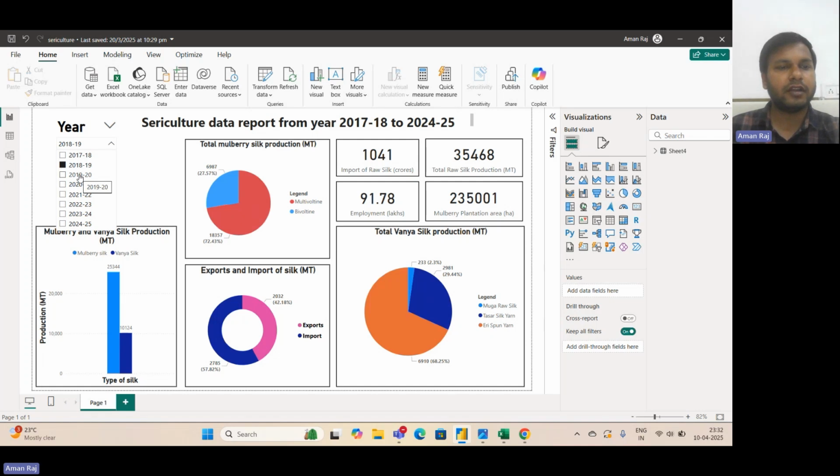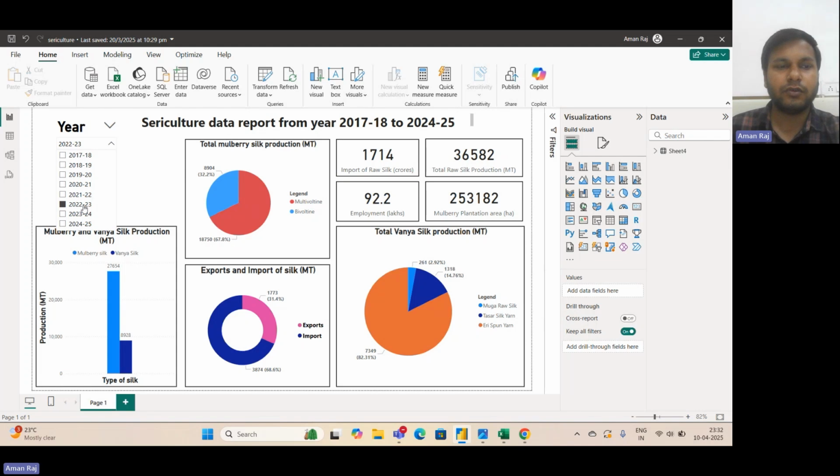When we look at the 2019-20 data, you can see here that the exports have reduced and the imports have increased compared to the previous data. Here you can see in the earlier one, it was 35%. Now it is 42%. Now, when we look at 2020-21 data, the import of raw silk is again decreasing. In 21-22, the raw silk import has increased a little bit.